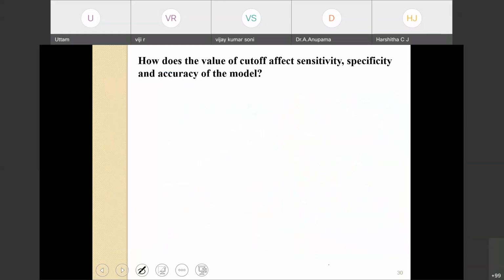Okay, let's come back to our discussion on logistic regression. We will now introduce a term called cutoff. Because we have been discussing probability of having diabetes, we also need to put a cutoff on that probability, and then say that people who have probability below the cutoff are non-diabetic, and people who are above are maybe diabetic. The question is, how does the value of cutoff affect sensitivity, specificity and accuracy of the model?